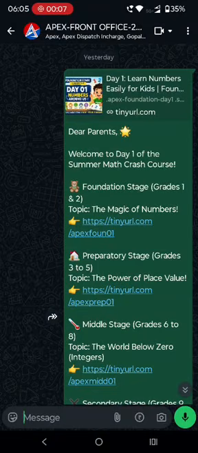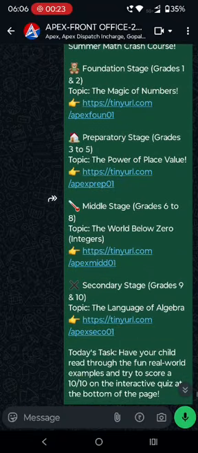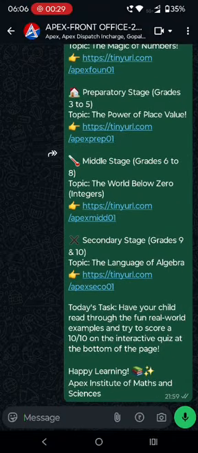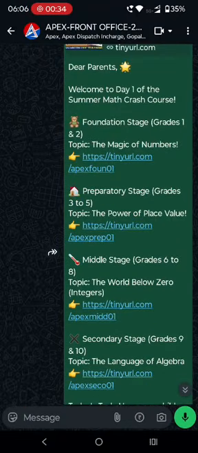Today we have shared some links through WhatsApp. These links are related to the basics before going to the next class. The first link is about foundation stage. It is for grades 1 and 2. Second link is about preparatory stage. It is for grades 3 to 5. Third link is about middle stage. It is for grades 6 to 8. And the last one, secondary stage. It is for grades 9 and 10. So related to your class, you can just click on the link.